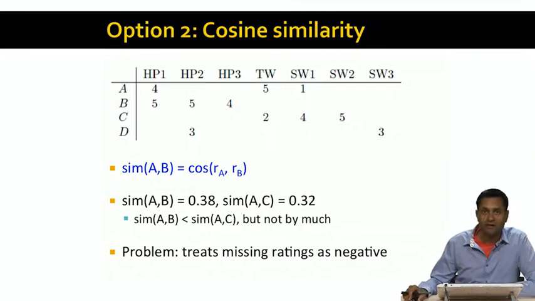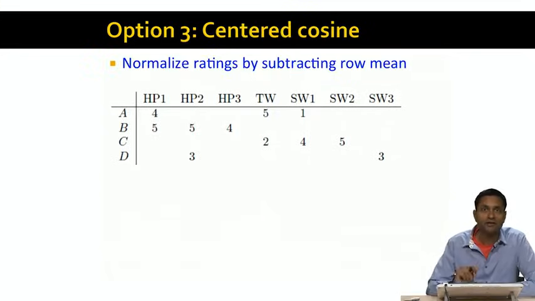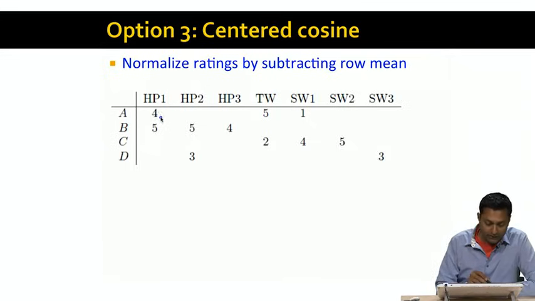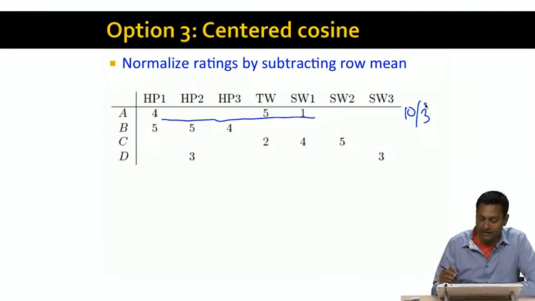One way of fixing cosine similarity to accomplish what we want is to use something called the centered cosine. The way we're going to do that is to normalize ratings for a given user by subtracting the row mean, or the average rating of the user. To illustrate what I mean, let's go back to our example. Here is the rating vector for A. Notice that the average rating for A is 10 over 3, because A has rated 3 items and the sum of those ratings is 10. Similarly, the average rating of B is 14 over 3, and so on.